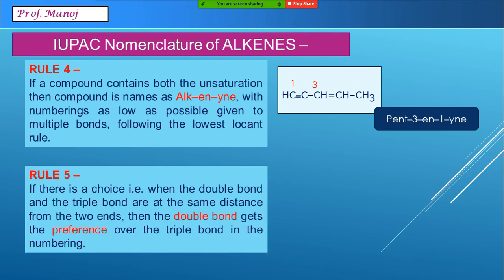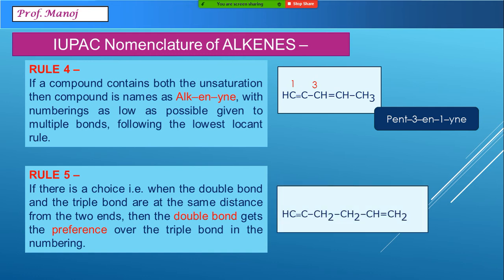Imagine another rule for such a thing. Suppose this is an example where the numbers are for triple bond between 1 and 2, and for double bond it is 5 and 6. But if I number this from the reverse direction, the numbers come out to be the same.